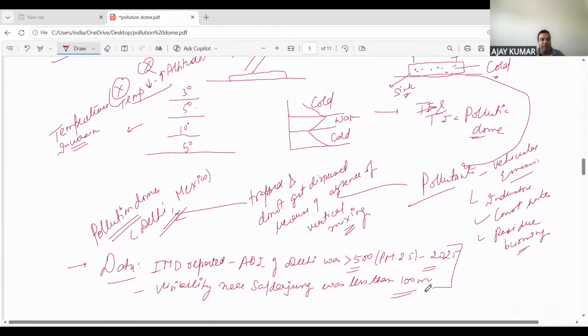And the rest is the regional diagram that I have already shown. So these three things you have to keep in mind while writing about the case study. One is the regional map. Other is a two-line description. And the third one is one line of data. Fine. So that is all about today's case study.